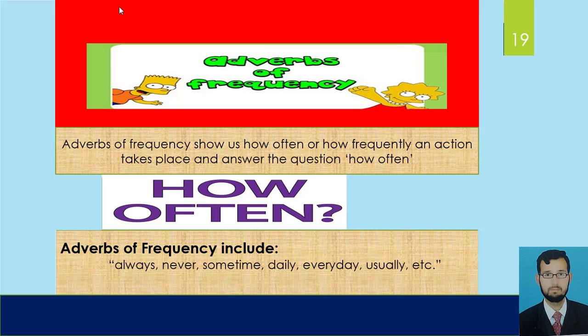Adverbs of frequency. Adverbs of frequency show us how often or how frequently an action takes place and answer the question how often. Adverbs of frequency include always, never, every day, hardly, normally, etc. These adverbs are placed after the simple tenses of the verb to be. They are placed before the simple tenses of all other verbs. When tenses consist of more than one verb, these adverbs are placed after the auxiliary or helping verb.